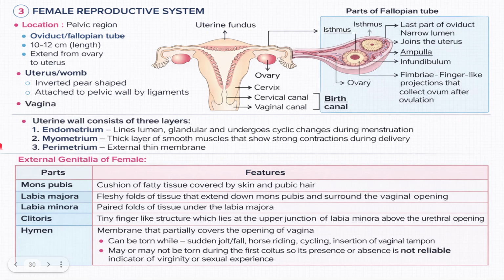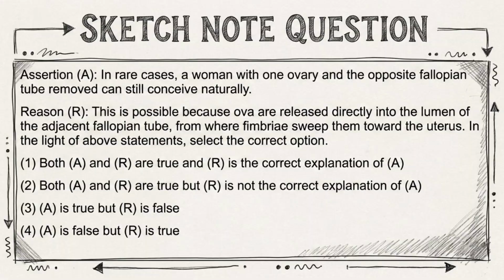Same things only. Mons pubis is a cushion of fatty tissue. Labia majora are fleshy folds of tissue. Labia minora are paired folds of tissue. Clitoris is a tiny finger-like structure, at the upper junction of labia minora above the urethral opening. Hymen partially covers the vagina, it does not cover it totally. These things you have to know. So we have seen it fully. I think the female reproductive system is clear.